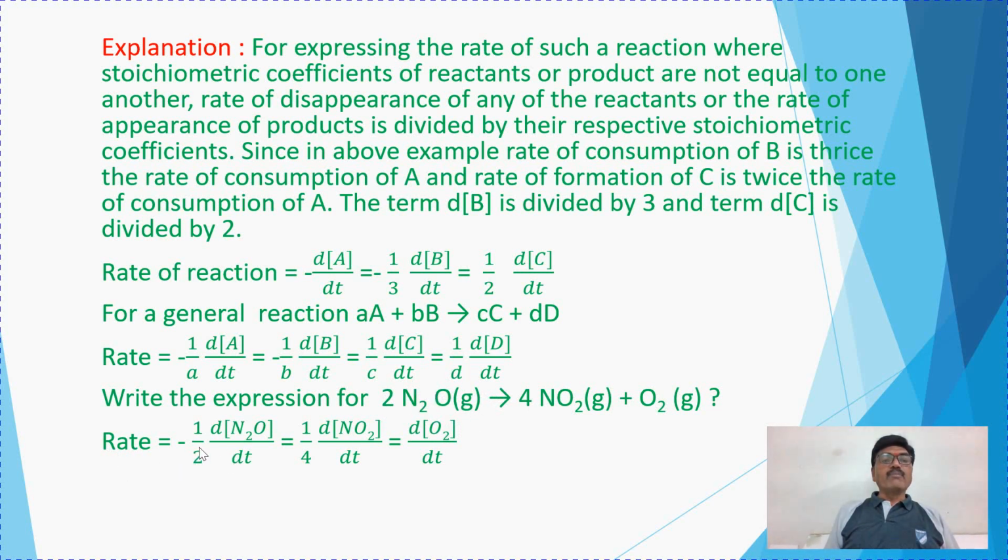Rate is equal to minus 1 by 2, the coefficient written in the denominator here, times the rate of change of concentration of this reactant, which is equal to, now say this is the product, and that's why the plus sign is there, 1 by 4, the coefficient that is used to divide the molar concentration of NO2 like this. Again here there is no coefficient, and that is equal to delta molar concentration of O2 upon dt. So that is how the rate equation is written.